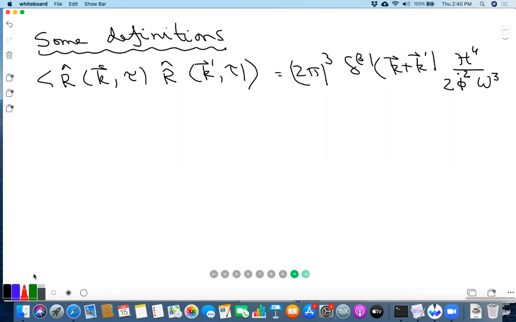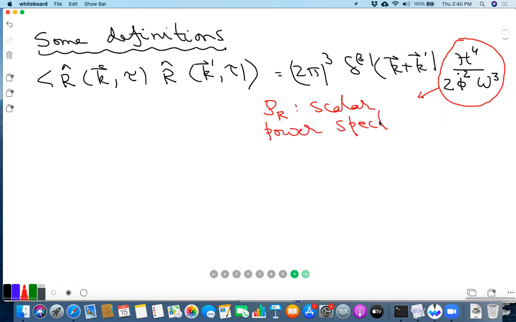So this quantity has a name. This is called the scalar power spectrum. It is normally denoted by PR. And later on, we will see that these quantities can be directly related to what you see in the CMB. So these are direct implications for the CMB spectrum, or the fluctuations in the CMB.